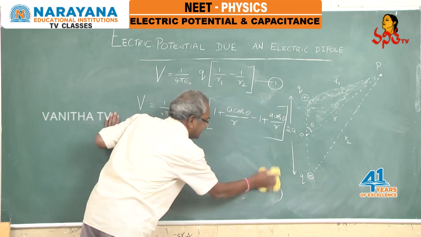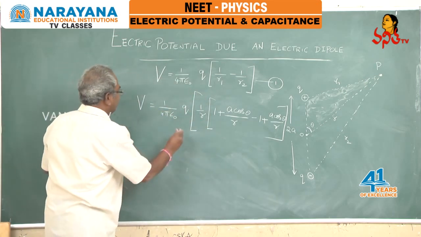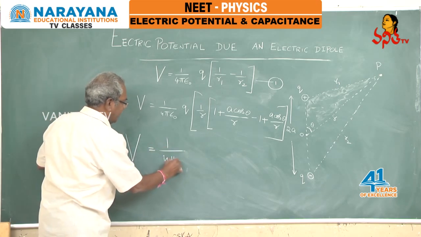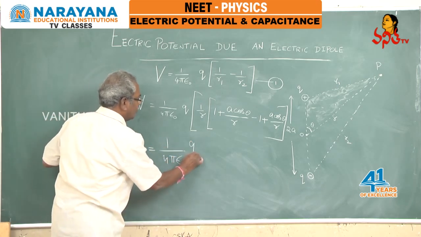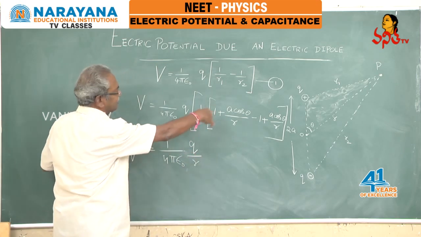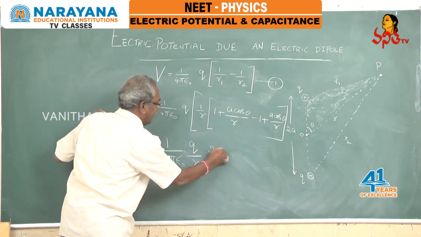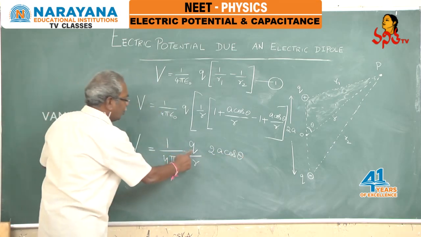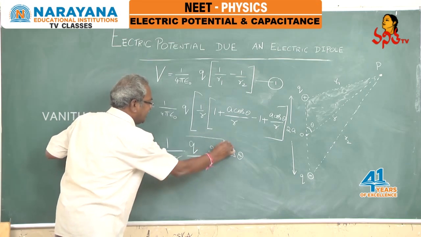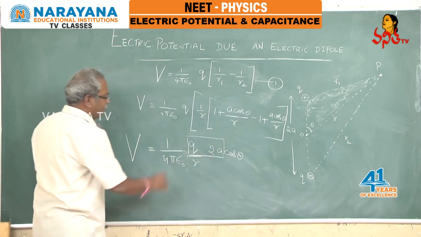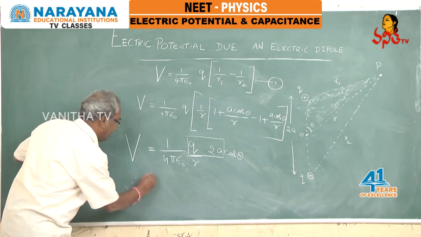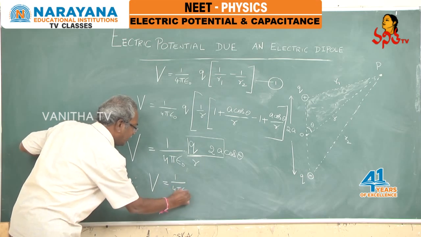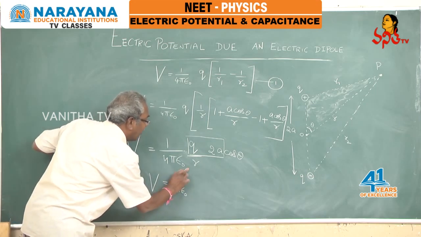Now you can simplify this, and finally V equals 1 by 4 pi epsilon naught Q by R, and what is left is 2a cos theta. Able to follow? Now, this Q into 2a is nothing but the electric dipole moment. Therefore, V equals 1 by 4 pi epsilon naught P cos theta.